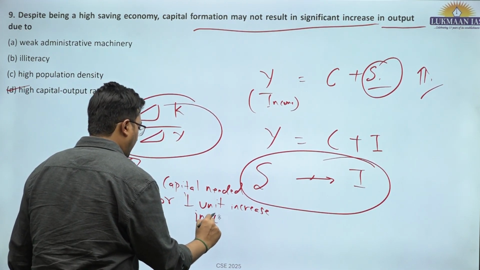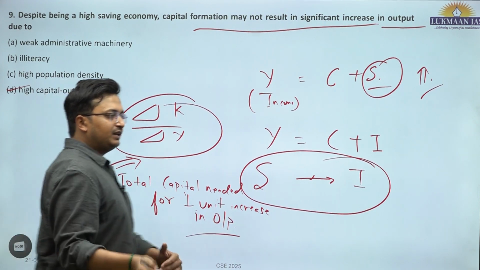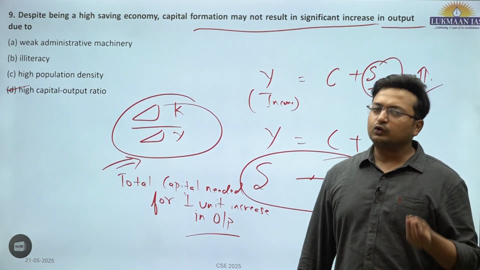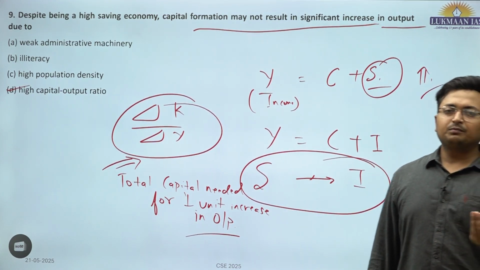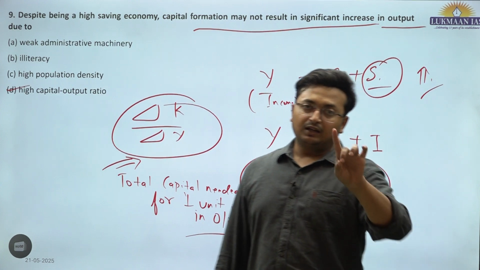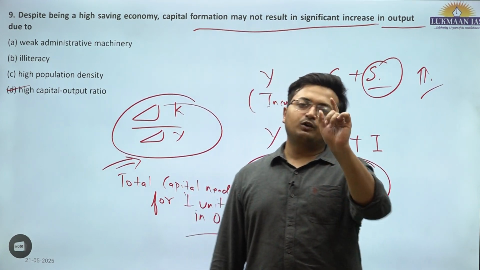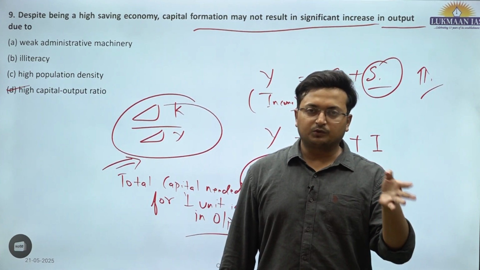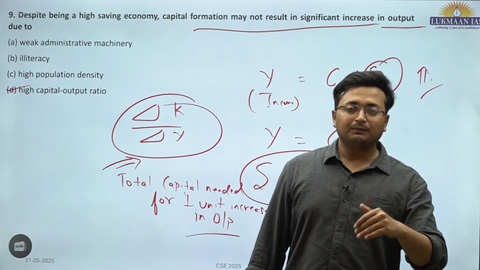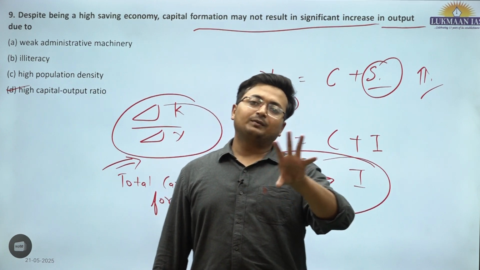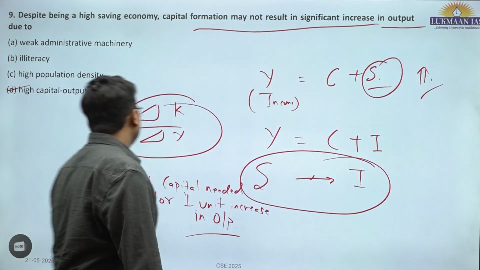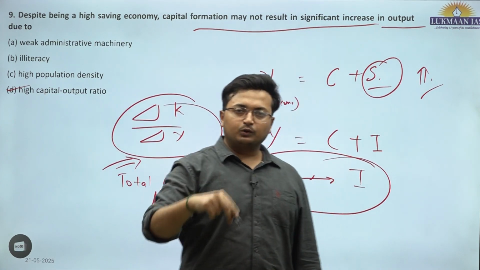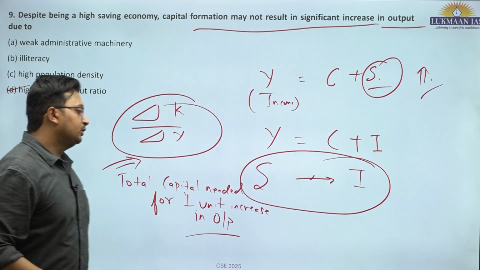So for 1 unit increase in output, how much amount of capital is required? The lower the value, the better or more efficient the economy. That means better or productive use of capital is being made. If there is higher capital requirement for 1 unit increase in output, that means the economy is working at an inefficiency, there is obsolescence in technology, and all these things are creeping in as far as economic activities are concerned. So that is why if there is high savings rate, there is high capital formation, but still output is not increasing, it's all because of high capital output ratio.